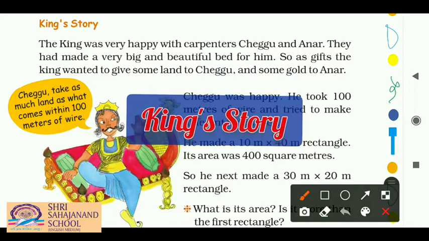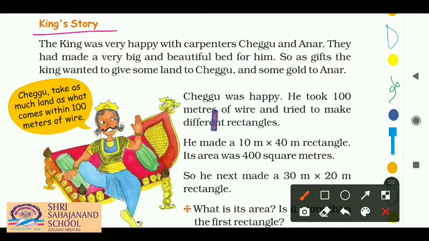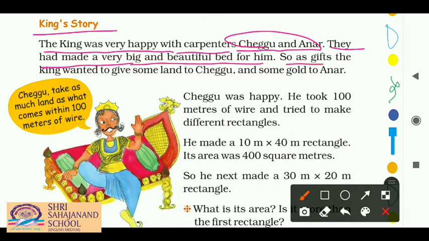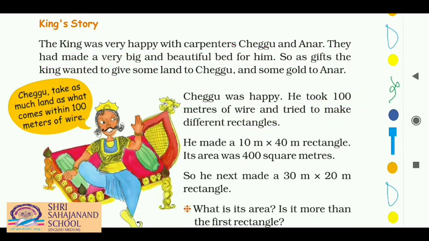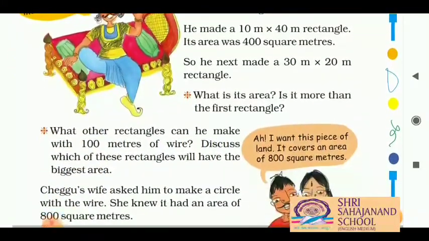It is the King's story. So let's know what is the story of this king. The king was very happy with the carpenters, Chegu and Anar. They had made a very big and beautiful bed for him. So as gifts, the king wanted to give some land to Chegu and some gold to Anar. So Chegu was very happy. He took 100 meters of wire and tried to make different rectangles. Okay, so let's see which type of rectangles Chegu made.